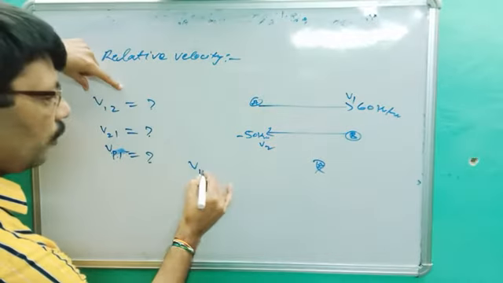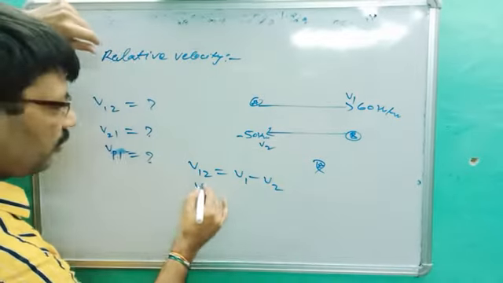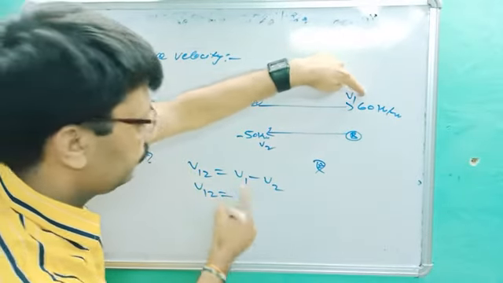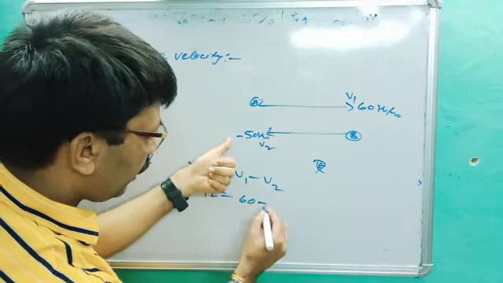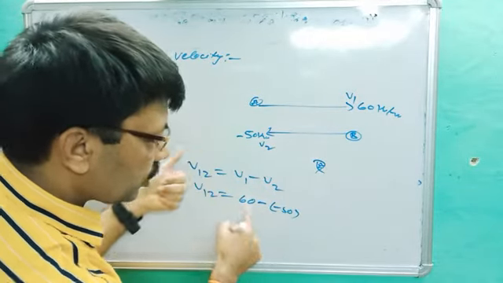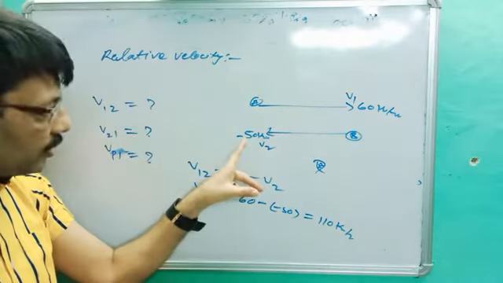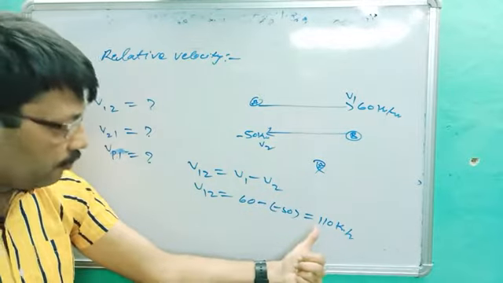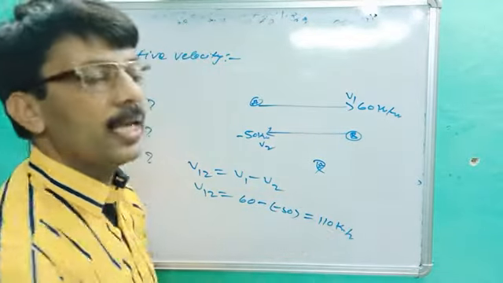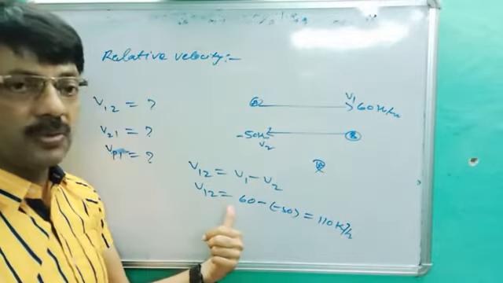V12. V12 is equal to, you better know, the formula V1 minus V2. So what do we get here? V12 is equal to V1, which is 60. What sign? Minus, and again minus 50. So minus minus plus, it becomes 110 km per hour. See there, the person having velocity 50, but if you notice, you will get that he is moving at 110 km per hour. And that velocity is called the relative velocity of first with respect to second.